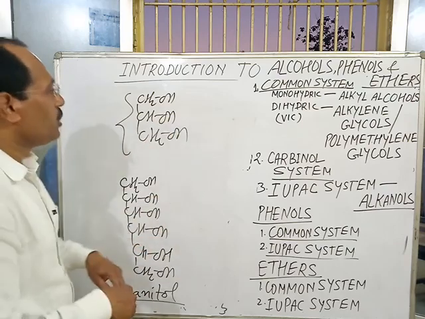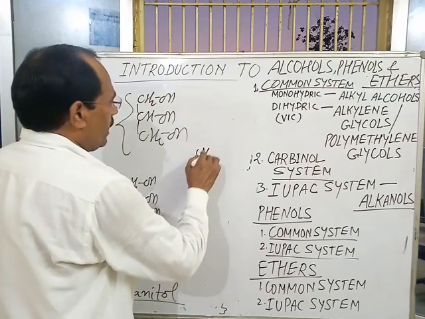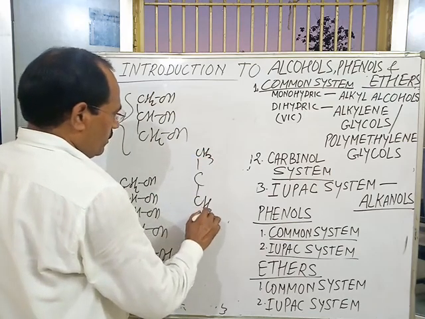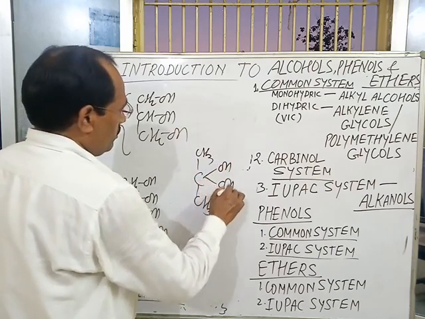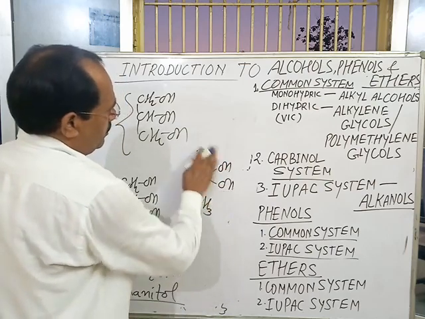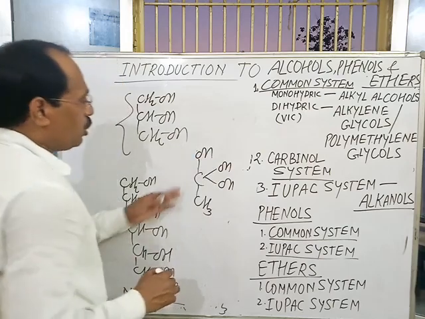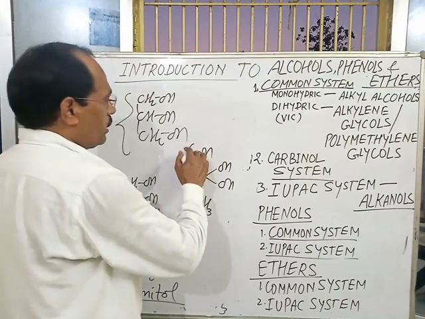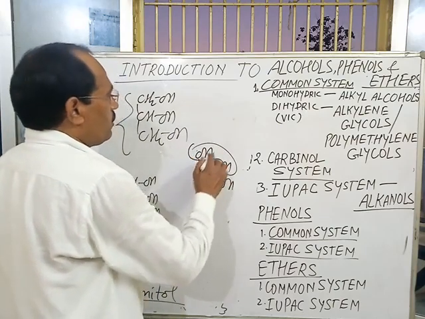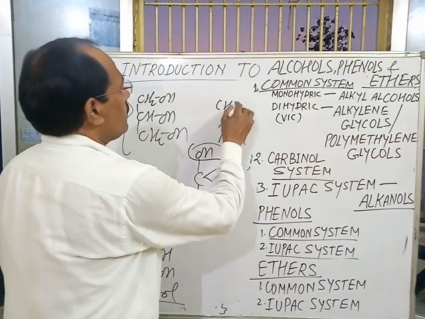If three OH groups are present on the same carbon atom, then after the loss of water molecule, we get a carboxylic acid.